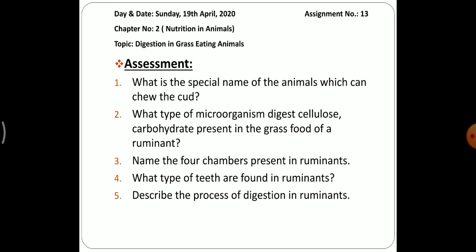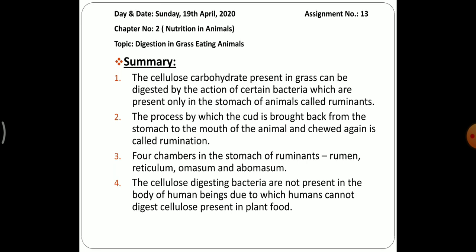What is the special name of the animal which can chew the cud? I hope you all know this. What type of microorganism digests cellulose, the carbohydrate present in the grass food of a ruminant? Name the four chambers present in ruminants. What type of teeth are found in ruminants? Describe the process of digestion in ruminants. So I hope you will be able to answer all these questions. Good luck. Then, at last, we will summarize the topic that we have done today.